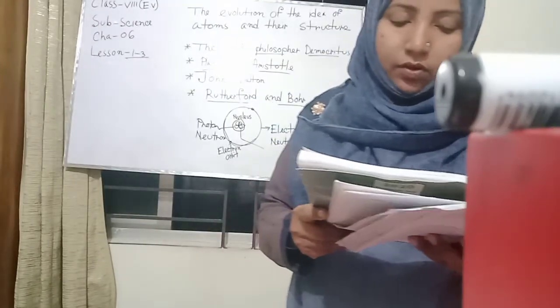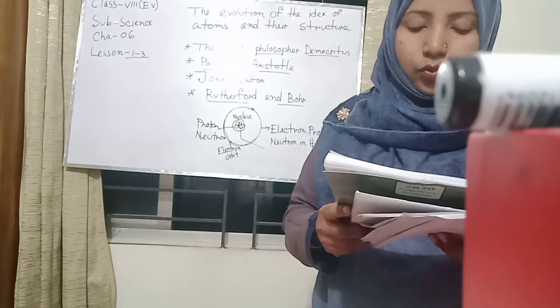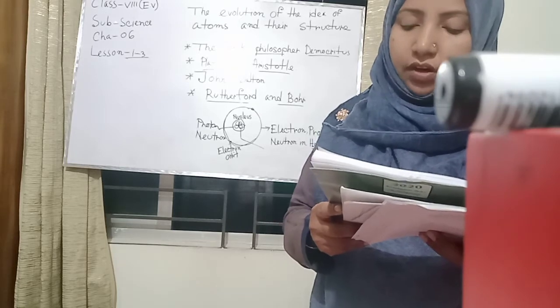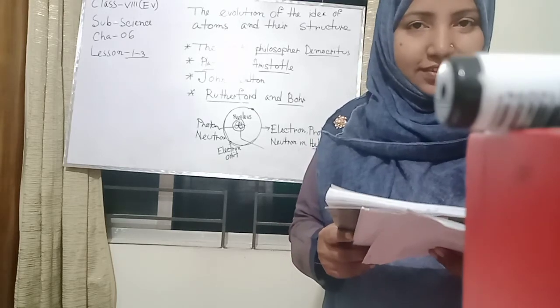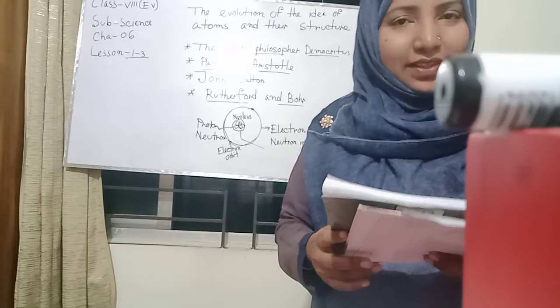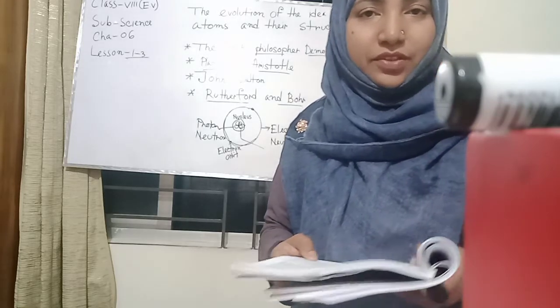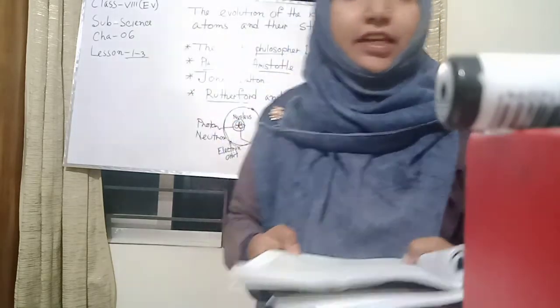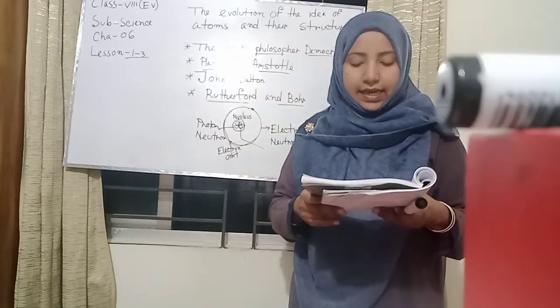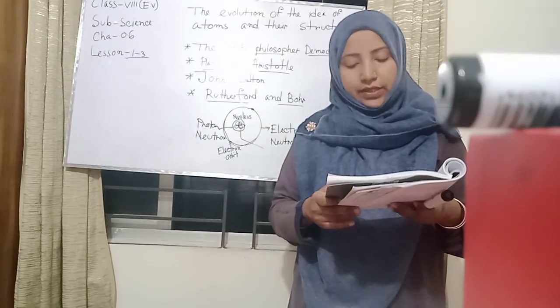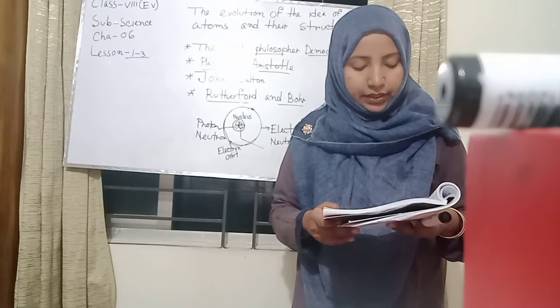He used Planck's quantum theory in this model. Again, the Rutherford model is another name for the solar system model. The Niels Bohr model uses Planck's quantum theory.